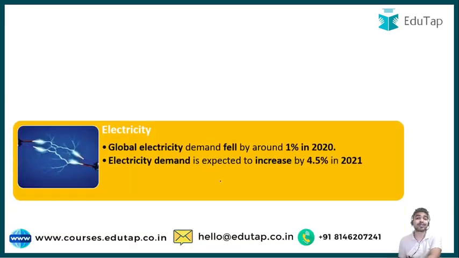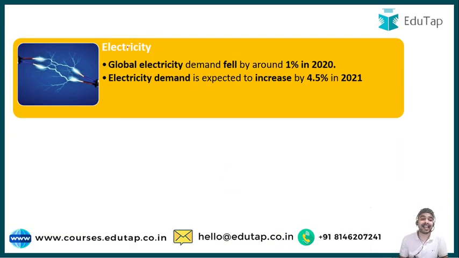Now let us move to the next part, that is electricity. From the Global Energy Review 2021, we can directly say that global electricity demand fell by 1% in 2020. And in 2021, it is going to increase by 4.5%. So this is the most important data here, and you must remember it from the exam point of view.